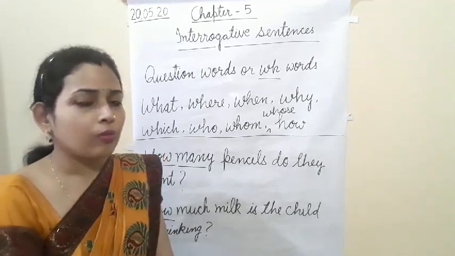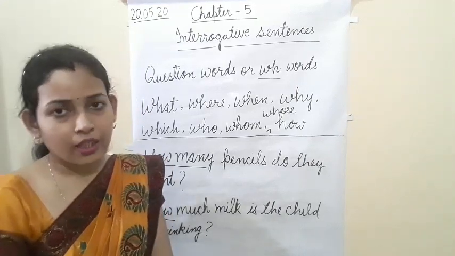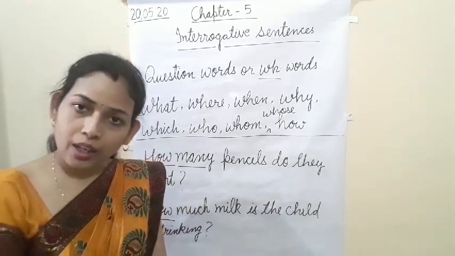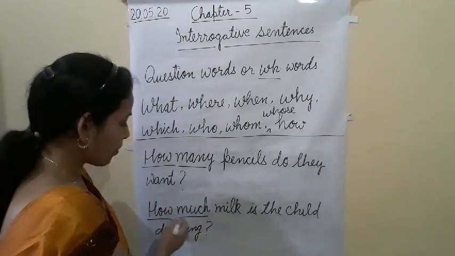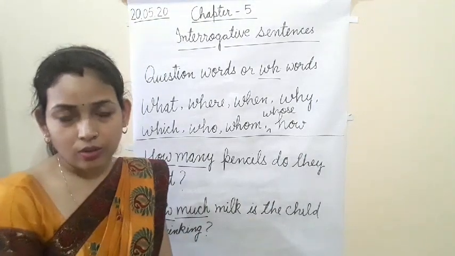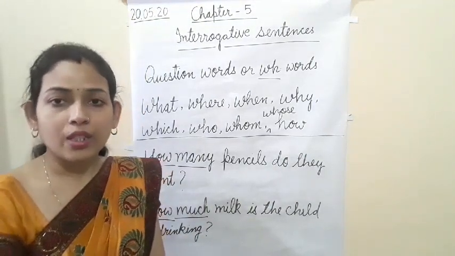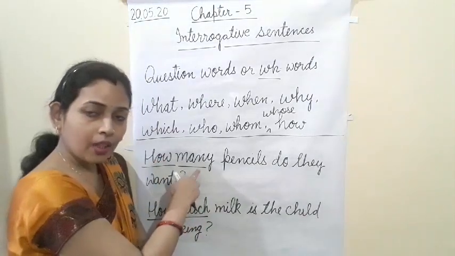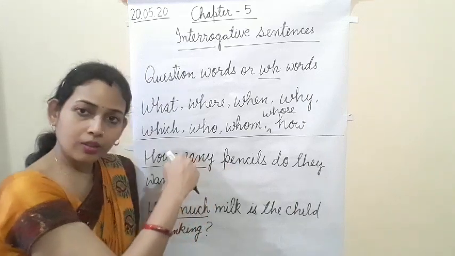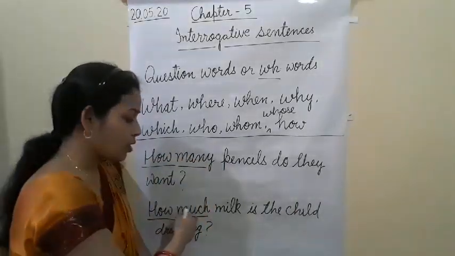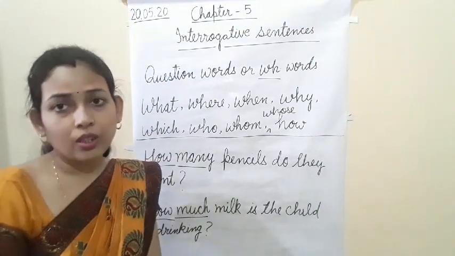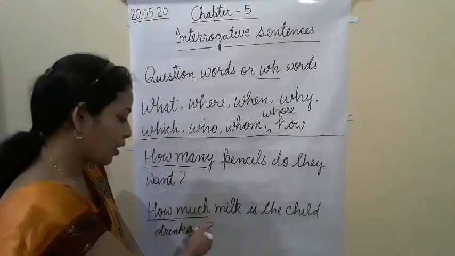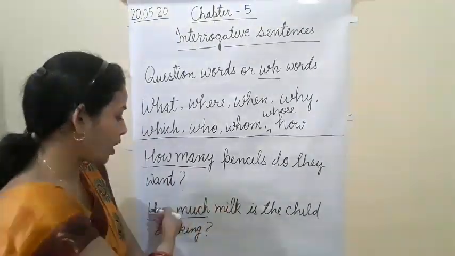So for countable nouns, the nouns we can count, we use how many. And for nouns that are uncountable, we use how much. Milk we cannot count, so here we use how much milk. So how many is used with countable nouns which we can count, and how much with uncountable nouns which we cannot count. Clear? I hope you understood how many and how much.